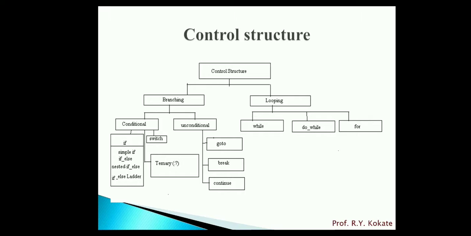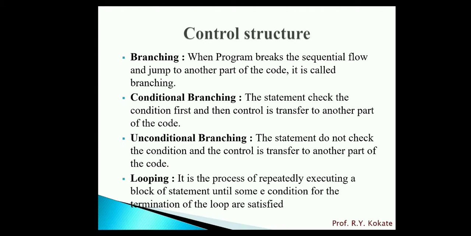What is branching? When a program breaks the sequential flow and jumps to another part of the code, it is called branching. Branching is of two types: conditional branching and unconditional branching.